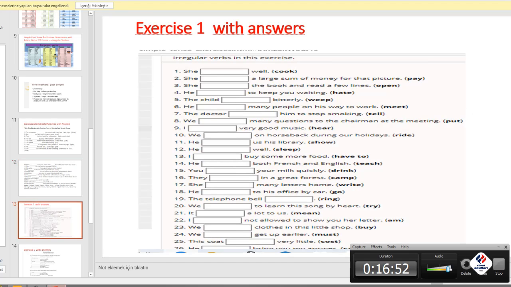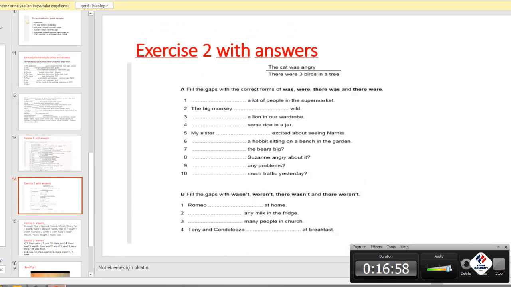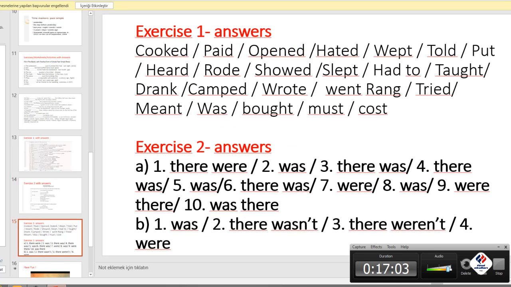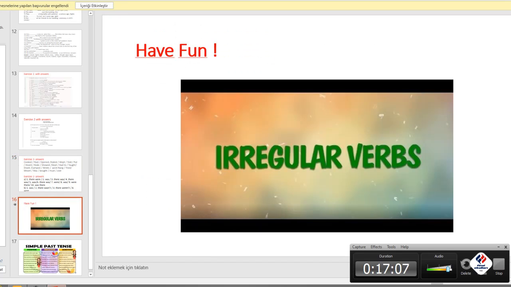And this exercise is about, again, simple past verb forms together with exercise 1 and 2, and their answers are included here.